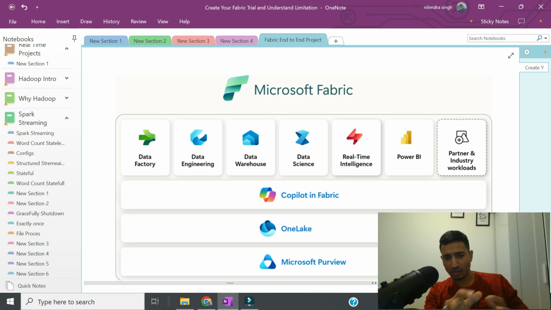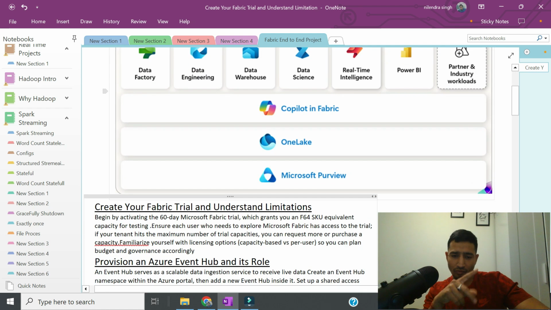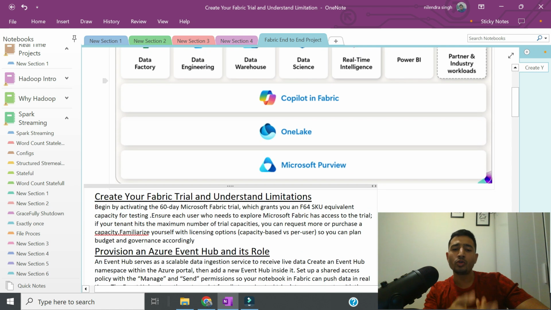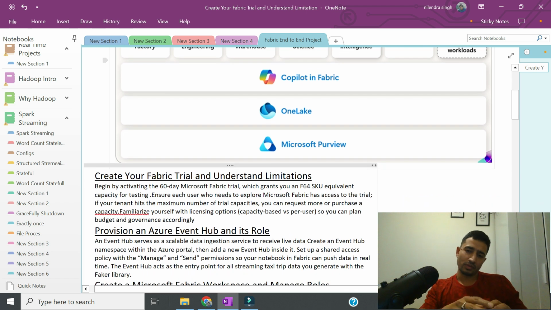So the first thing I'll start with is how to create a Fabric trial and what the limitations of a Fabric trial are, right? A lot of people who are starting a Fabric trial are struggling with that. They start a Fabric trial, but it's not working for them. I will explain how to start it, what the workarounds are, and why it's failing, that you are not able to create a Fabric trial.